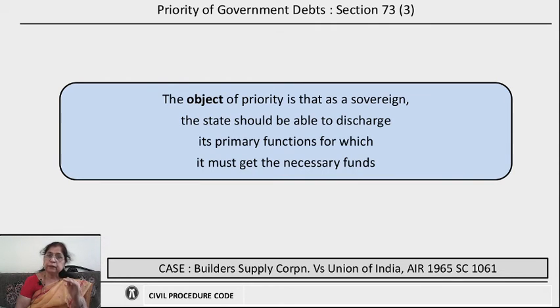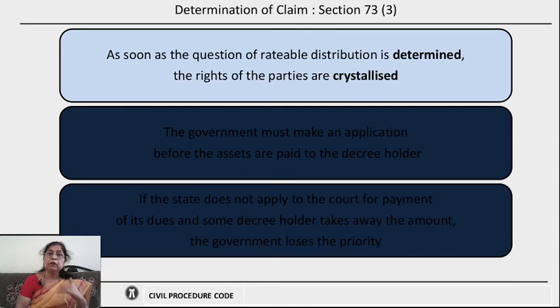But this priority of government debts provision is also supported by some cases where, for example, in Builders Supply Corporation versus Union of India, the Supreme Court held in 1965 that the object of the priority is that the sovereign should be able to discharge its functions, and for all the functions which it performs for the people, it needs to have necessary funds, and therefore the priority should always be there in the hands of the sovereign. So, priority can be claimed, but in what conditions?